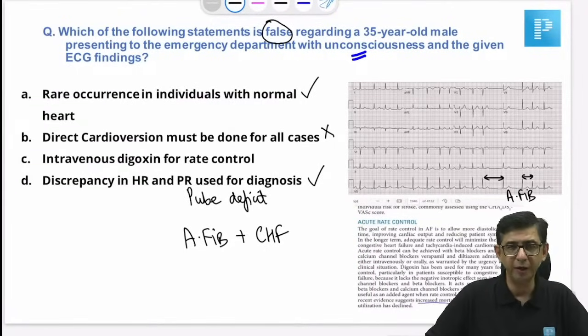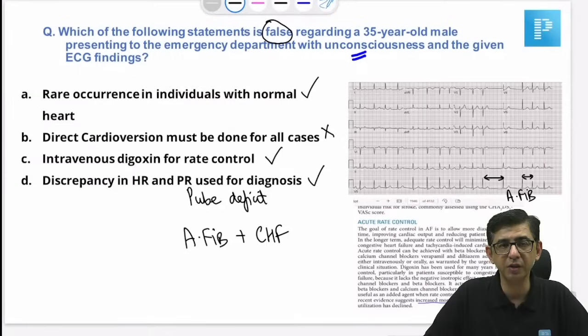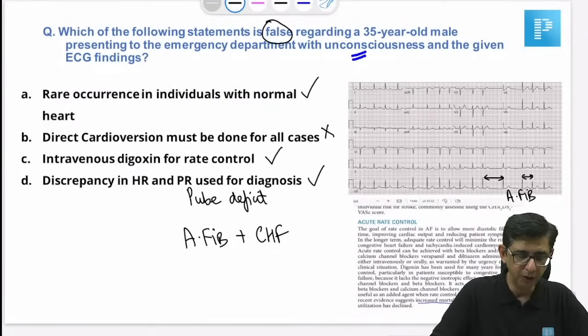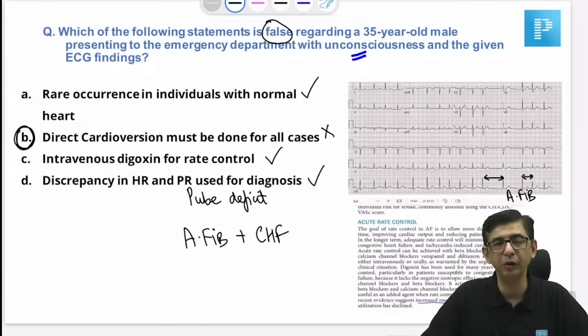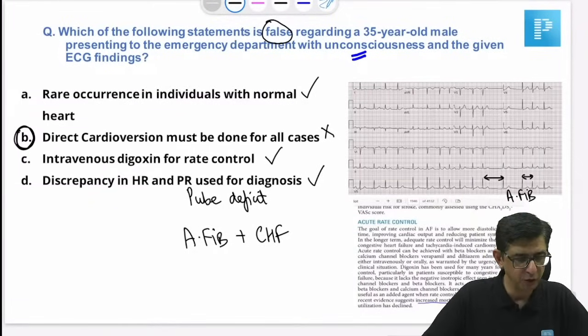Fine, doctor. Let me first give the answer to the current version in this particular case. If it is a false statement, then option number B is the wrong statement in this particular question, that direct cardioversion must be done for all cases. We do not go ahead with direct cardioversion primarily because of the risk of stroke in a patient.